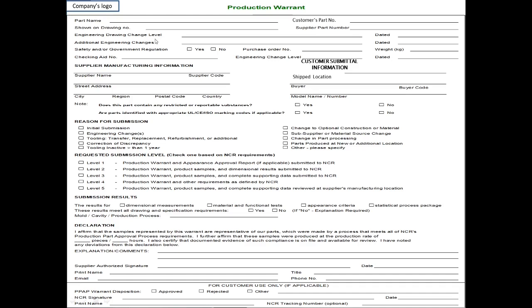Here is the engineering drawing change level. If the customer has any changes in the drawing, then you have to write here the engineering drawing change level and the date on which the drawing has been changed. Additional engineering changes: if any additional engineering changes have been made, then you have to write them here also, with the date. Safety related government regulation: you have to write yes or no here. Purchase order, weight of product, checking aids, engineering change level and date are optional. When the customer requests you to, then you have to write them here.